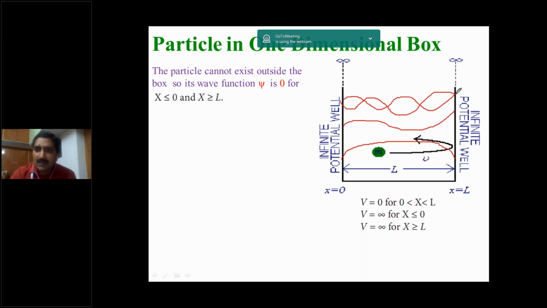Here the particle starts and here the wave ends. In this case, the particle starts and ends here. That is, the wave function psi is 0 here, and the wave function psi is also 0 here. The wave function psi exists in between these two walls. So with to-and-fro motion, forward and backward, they are producing stationary waves.